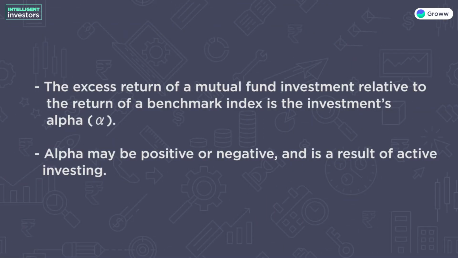The excess return of a mutual fund investment relative to the return of a benchmark index is the investment's alpha. Alpha may be positive or negative and is the result of active investing. For example, if Nifty went up 5% and mutual fund A went up 7% and mutual fund B went up 3%. So mutual fund A has 2 alpha and mutual fund B has minus 2 alpha with respect to Nifty. Any investor must strive for a positive alpha from his or her investments.